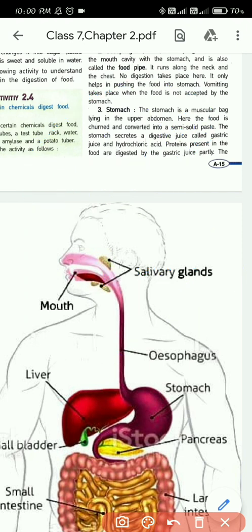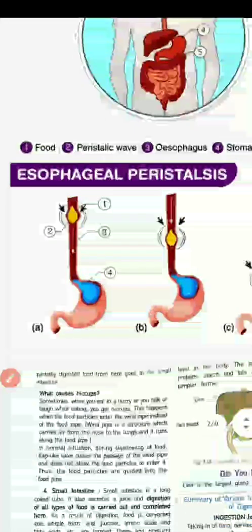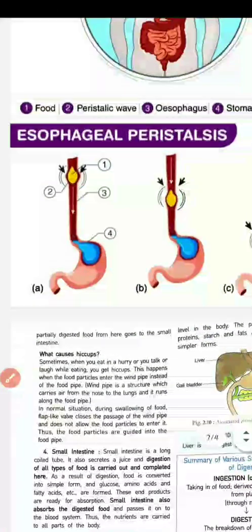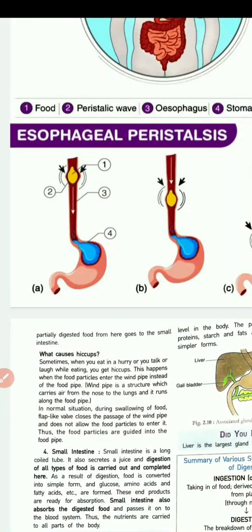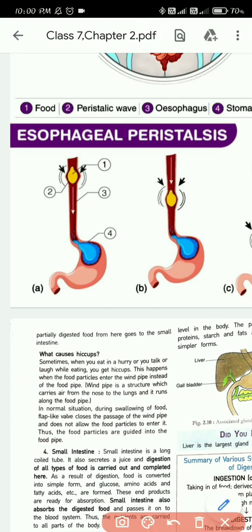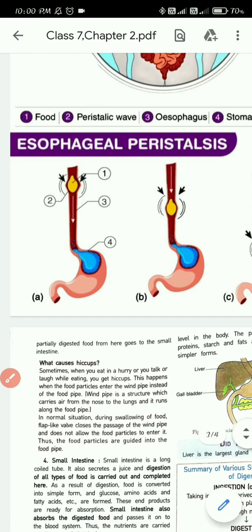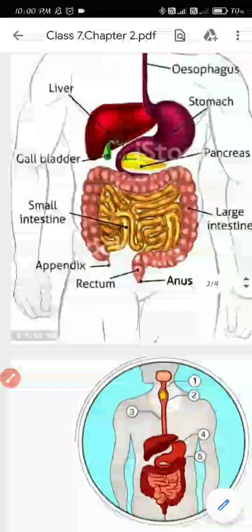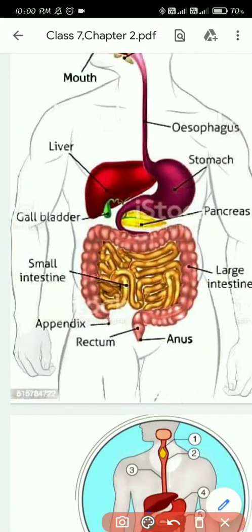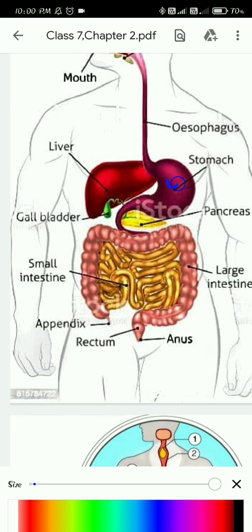Next, the partially digested food from here goes to the small intestine. So after the food gets digested in the stomach, that partly digested food will slowly move to the small intestine.